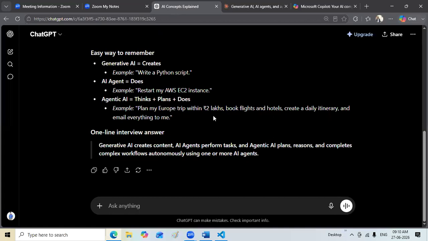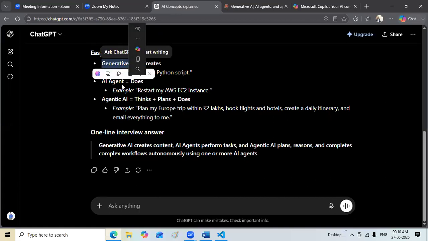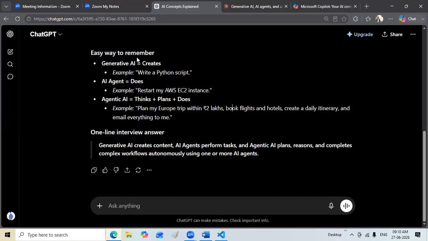So in general, what you need to understand is what is generative AI, what is an AI agent, what is agentic AI. I hope you are very clear on this concept now. Generative AI means you are asking a query and you are getting a response. That's all. Either you can ask for text, images, code, anything, it will generate. An AI agent doesn't need a memory, but it will do the task that has been assigned to it. Agentic AI needs a memory, it needs to think, plan, and do. Plan your Europe trip. Okay. I hope this is very clear.